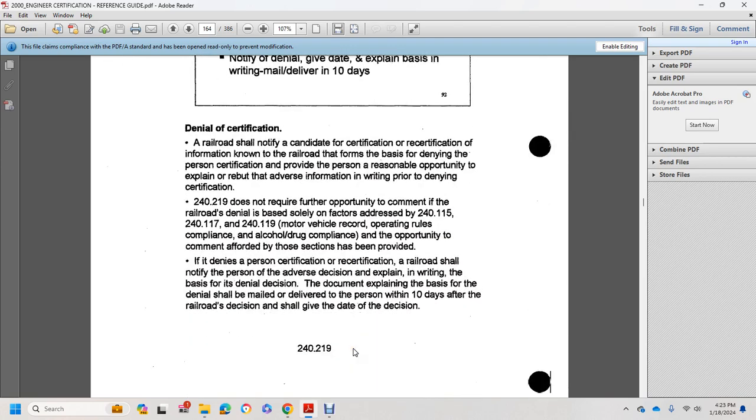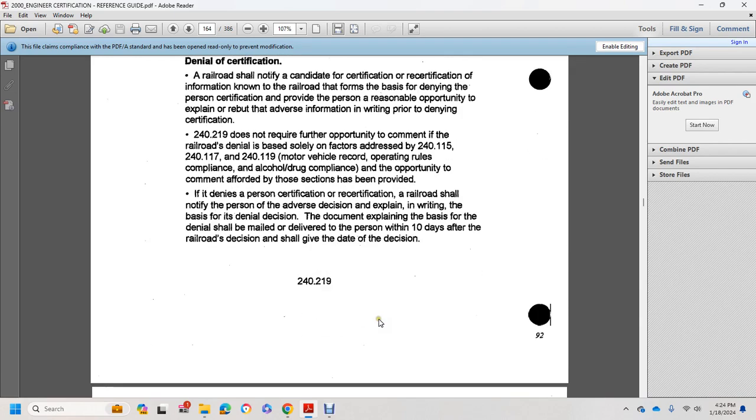Alright, denial of certification. A railroad shall notify the candidate of denial of certification or recertification, with information shown by the railroad that forms the basis of the denial, and provide the person with a reasonable opportunity to explain and rebut adverse information in writing prior to denying the certification, 242.19, but does not require a further opportunity to comment if the railroad's denial is based solely on the factors described in 240.115, 117, and 119: motor vehicle record, operating rules compliance, and alcohol and drug compliance, where the opportunity to comment required by these sections has been provided. If it denies the person's certification or recertification, the railroad shall notify the person of its decision, explaining in writing the basis of the denial decision. The document explaining the basis for the denial shall be made and delivered to the person within 10 days after the railroad's decision, and shall give the date of that decision.